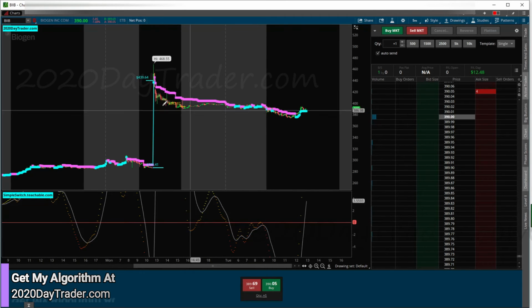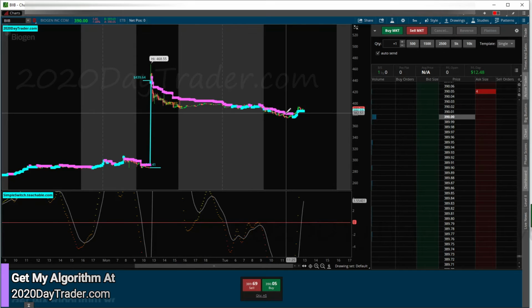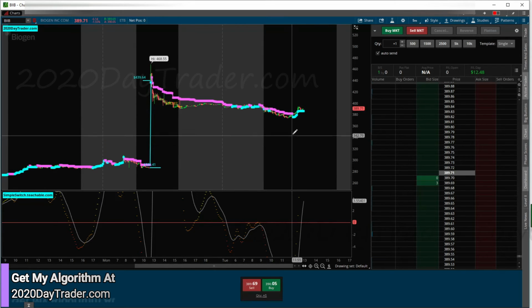So that was the casino trade I started yesterday. I put my stop in, got out with $12, had 1 share. So stupid, right? All right, so let's look at today's trades. So today was not a good day, even though it was a green day. It was actually a really bad day.